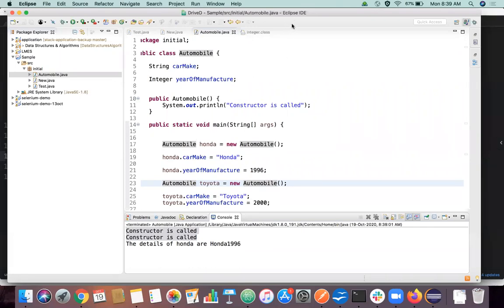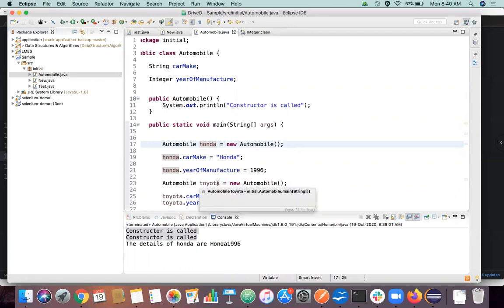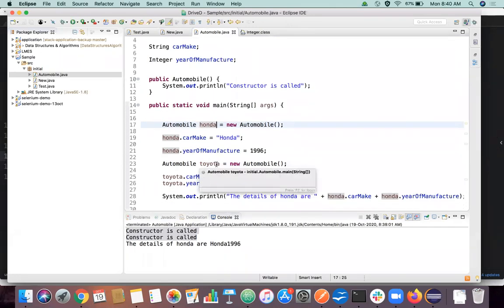So an object is a representation of the class, right? Some people might have got the idea that classes are a collection of objects. It's not like that. Classes are not a collection of objects. An object is a representation of a class, right? So you're getting the idea here, right? By declaring Honda, I'm representing the class Automobile by Honda. By declaring Toyota, I'm representing the class Automobile with Toyota. That is how it works in Java, or any other object-oriented programming language. An object is a representation, not a collection, of a class. That's the point which I wanted to make.